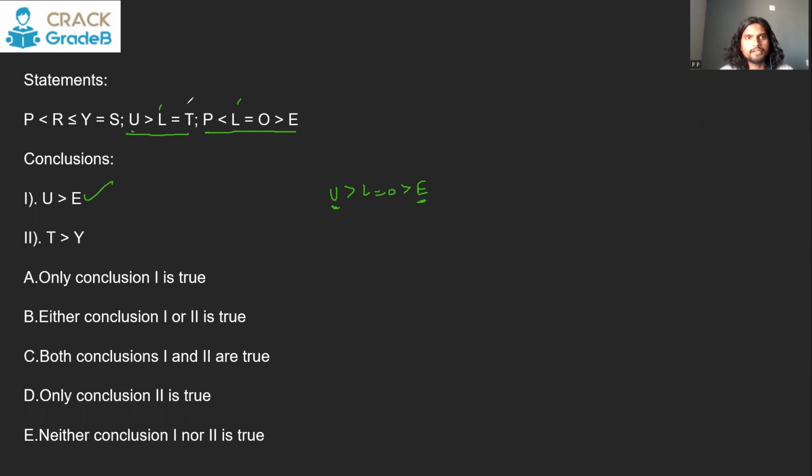Second, T and Y. T is here, Y is here. Again, we have to merge these two trains. What is the common element between these two? There is nothing common between these two, U, L, T, P, R, Y, S. So we have to see common between these two, that is P. So you can say U is greater than L. Now between L and P, L is greater, so L is greater than P. And now R is greater than P, and Y is going to be greater than or equal to R.